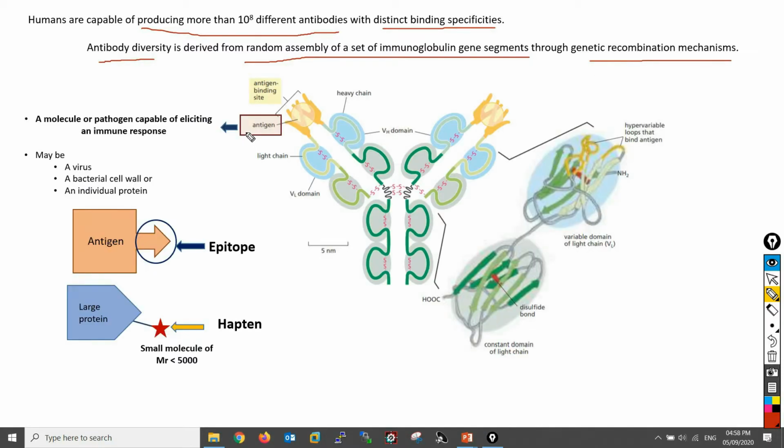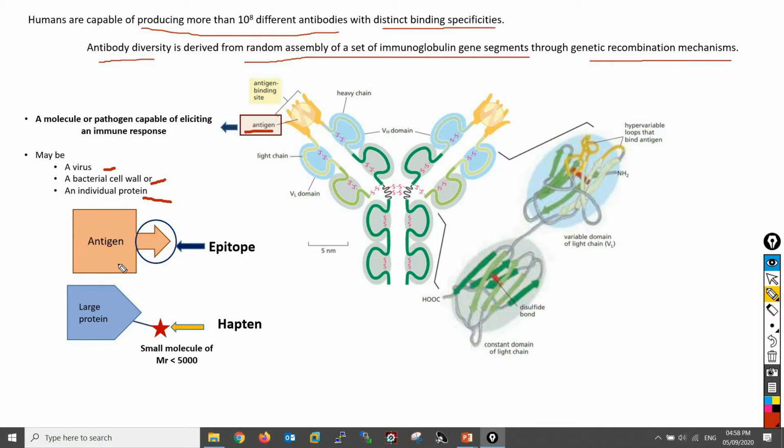A molecule or pathogen that is capable of eliciting an immune response is known as an antigen. An antigen may be a virus, a bacterial cell wall, an individual protein, or any other molecule. A complex antigen may be bound by several different antibodies, but an individual antibody or T cell receptor binds only a particular molecular structure within the antigen, and that particular structure is known as an antigenic determinant or epitope.